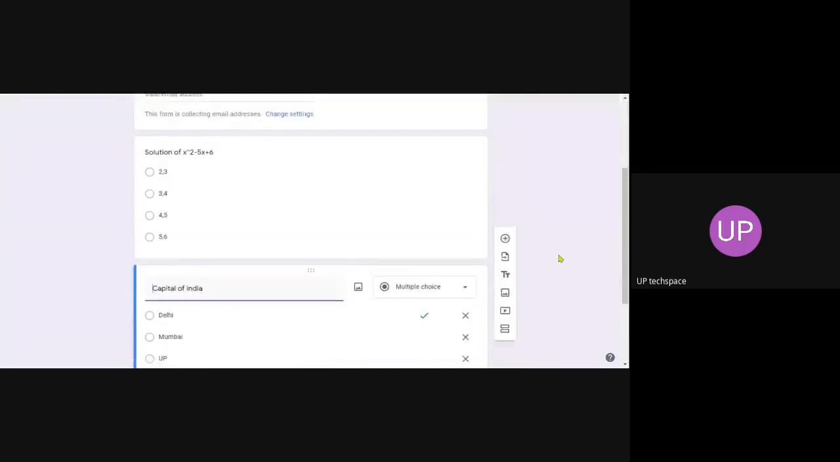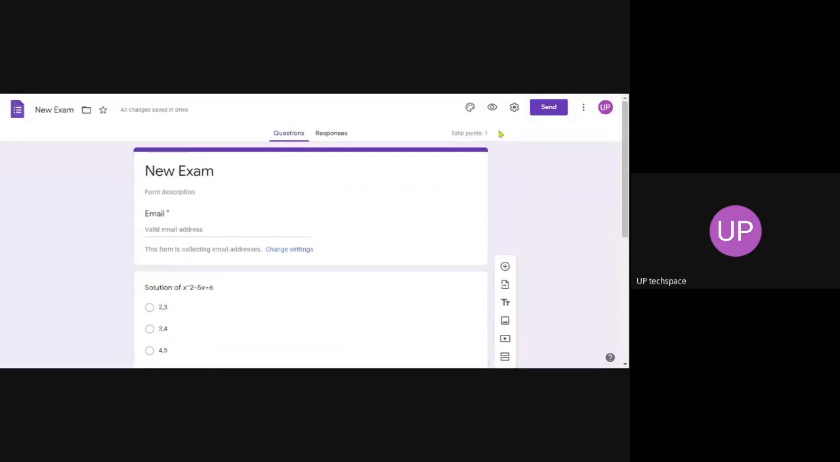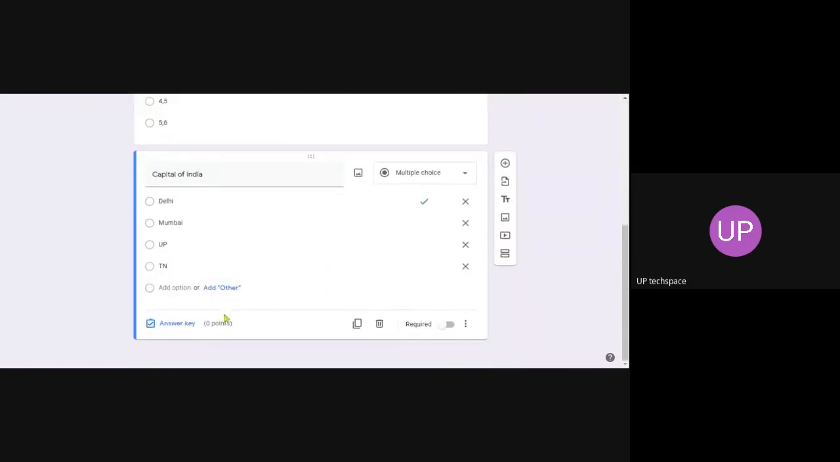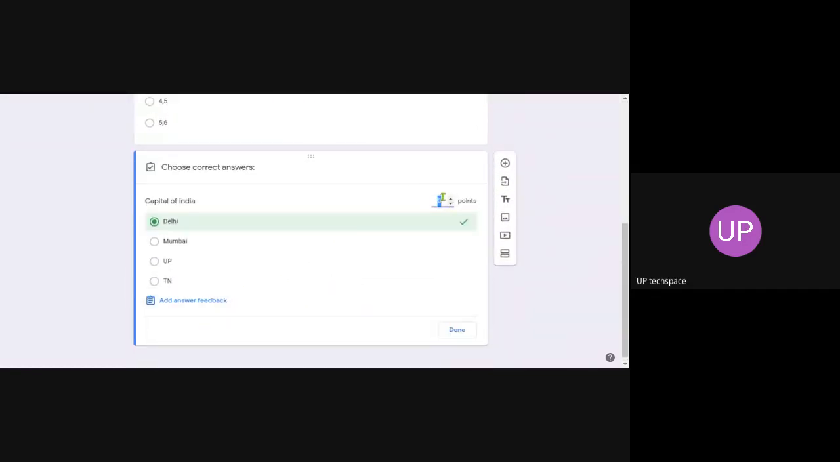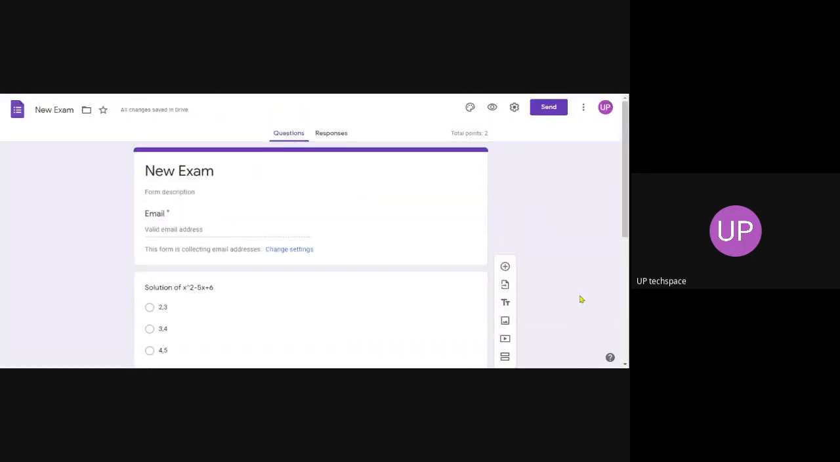Okay. Once you finish this, you can see your form, whether your form is working correctly. You can click on this link preview. Yes. Here, see, I forgot to enter the points here, so 0 points. So I have to go back and enter answer key. Click on the answer key. I have to give 1 point. Okay. So total 2 points. So total points are 2.